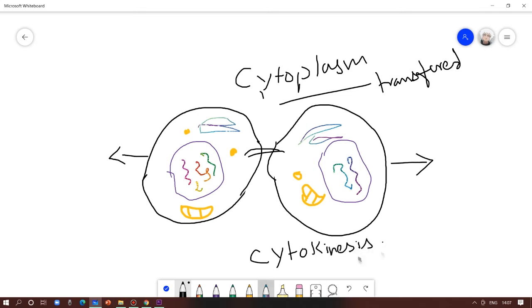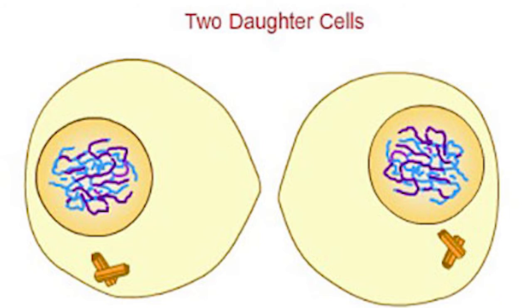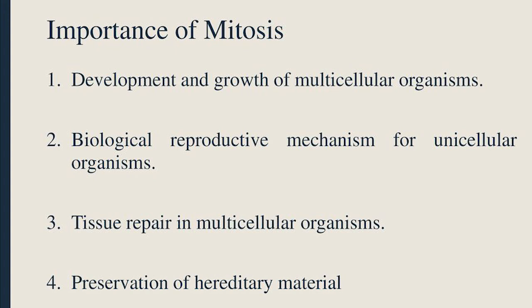The cytoplasm of the mother cell will be distributed to the daughter cells, and all the physical connection between the daughter cells will be cut off. By the end of cytokinesis, there will be two individual cells, with no physical connection between them. After cytokinesis, the newly formed cell will again go through interphase. It will grow, replicate its organelles, duplicate its genetic material, and synthesize protein. Again it will prepare for another mitosis, and again it will split into two cells.